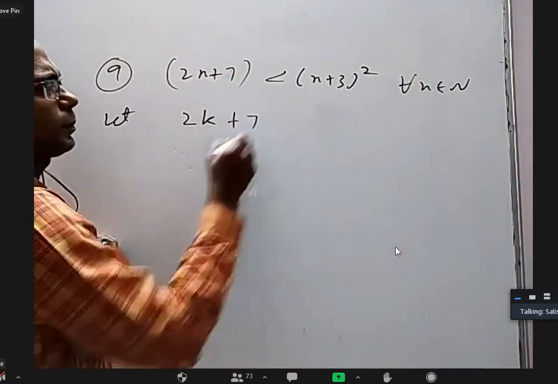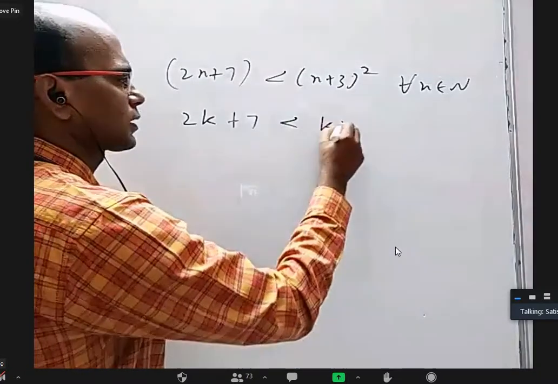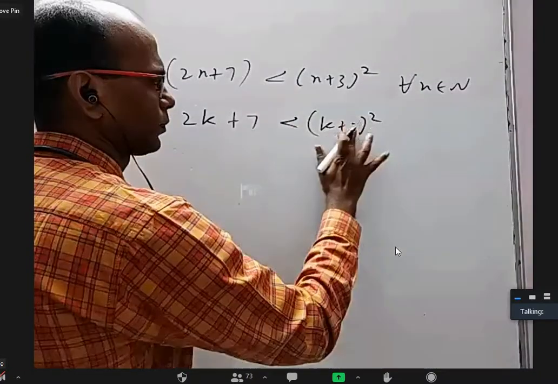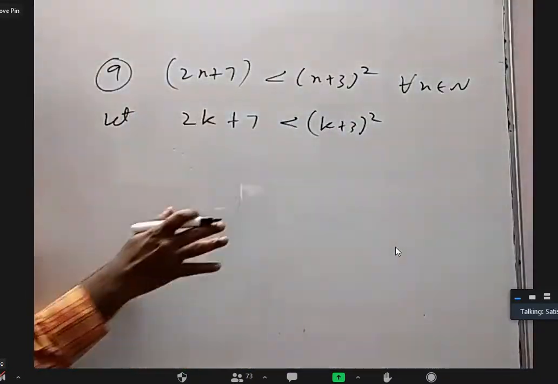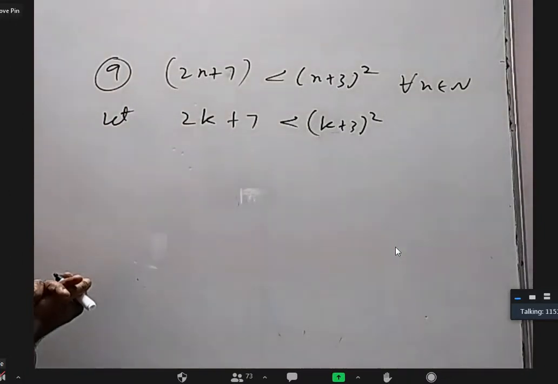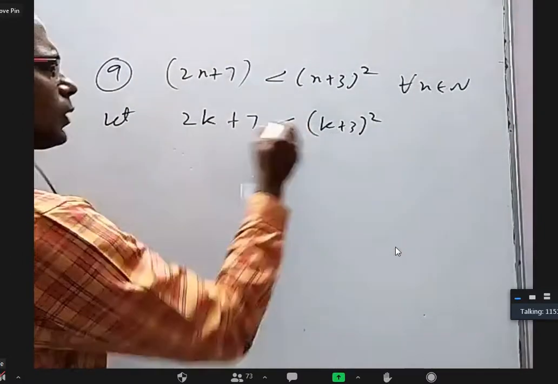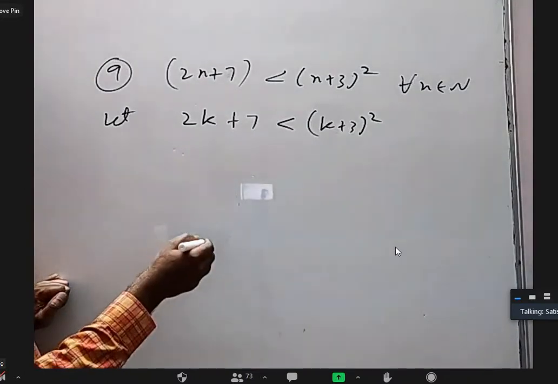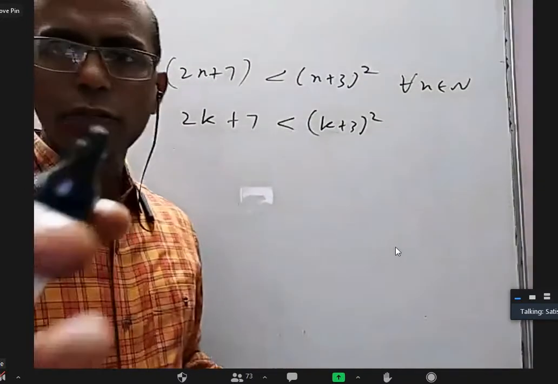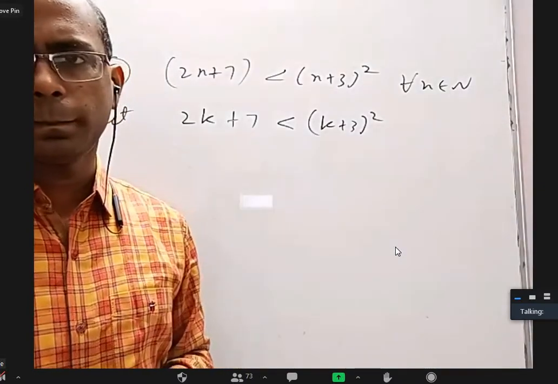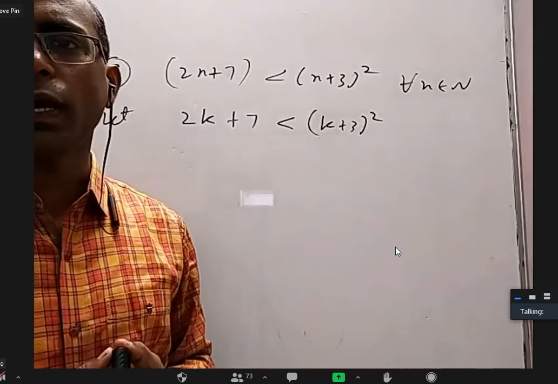So 2k plus 7 is less than (k plus 3) whole square. We are assuming this, right? Yes. Now, what I need to prove is... Harika, are you there in the class?